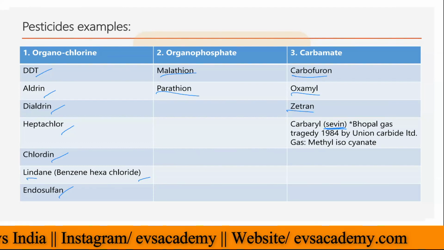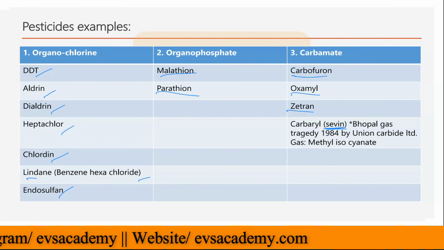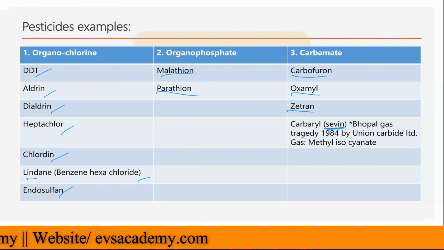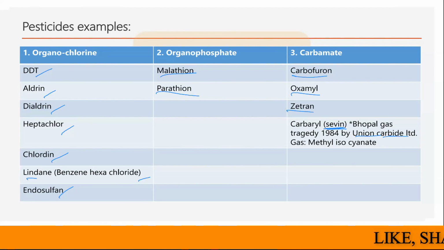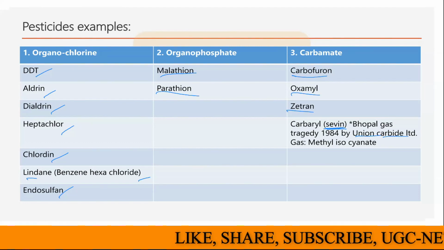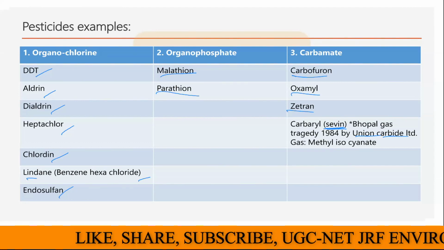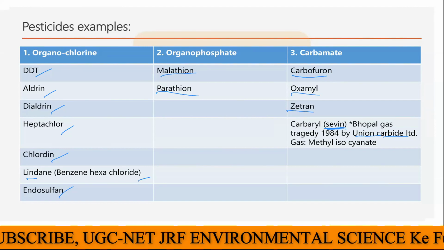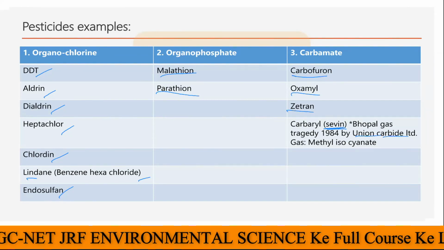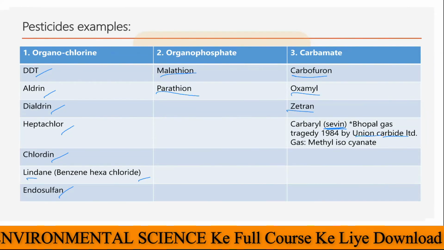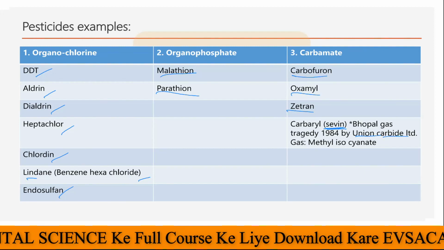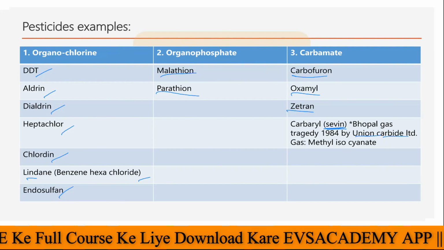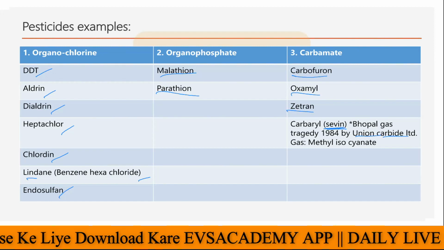This is the same pesticide which was manufactured by Union Carbide Limited. And Union Carbide Limited was the same company responsible for the Bhopal gas tragedy in the year 1984. So multiple questions they can ask you from this one line. The very first question they can ask is, what is the name of the company? That is Union Carbide Limited. What was manufactured by that company? The product manufactured by that company is carbaryl or Sevin.